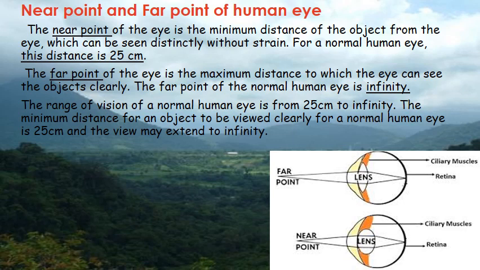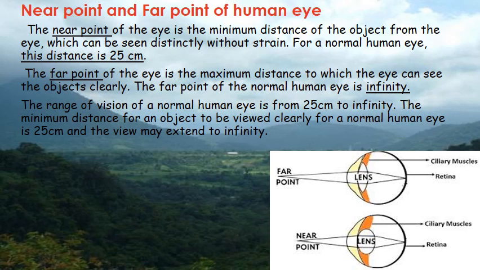So from this what you can say, the range of a normal human eye is from infinity to about 25 centimeters. That is, a normal human eye can see the objects clearly which are lying anywhere between infinity and 25 centimeters from the eye. You can see the distant mountains, clouds and sky because the far point of our eye is at infinity.